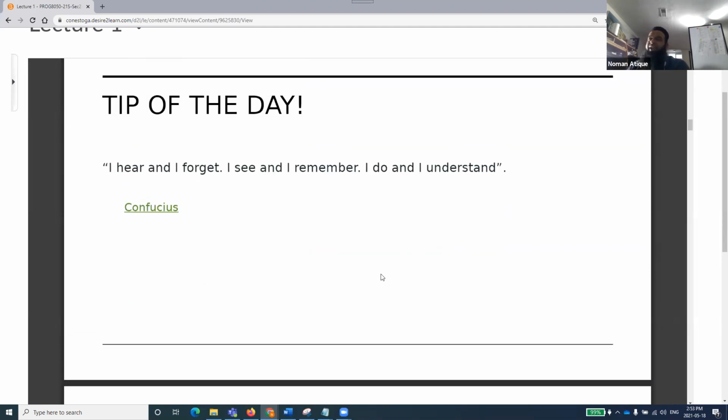Tip of the day. I'll try to give you a tip of the day for every class. And this tip is very interesting. Confucius, a Chinese philosopher, has given a very nice tip, because in his era there was no programming. But I find this tip a very interesting, very, very good one for solving a problem.